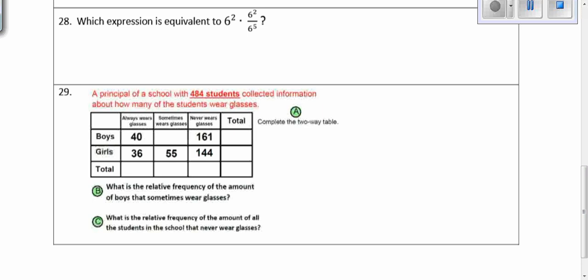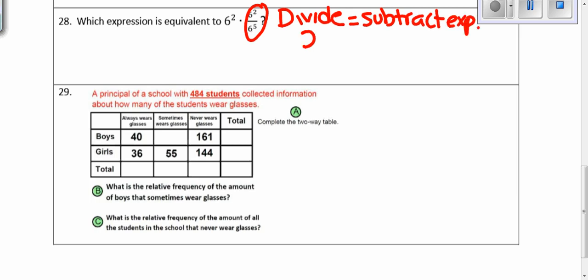28, again, we're just using our laws of exponents. So which expression is equivalent to 6 squared times 6 squared divided by 6 to the 5th? So we need to do the division first. So when we have division, divide means to subtract exponents. So we have 2 minus 5 equals -3. So we have 6 squared times 6 to the -3rd.